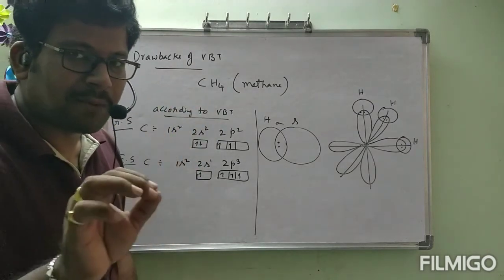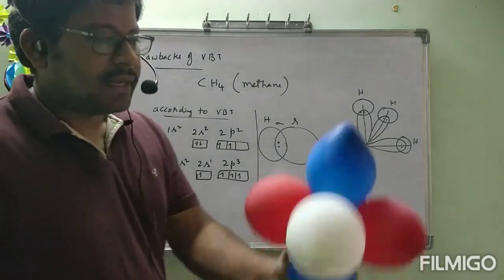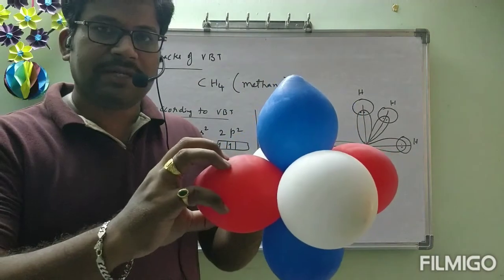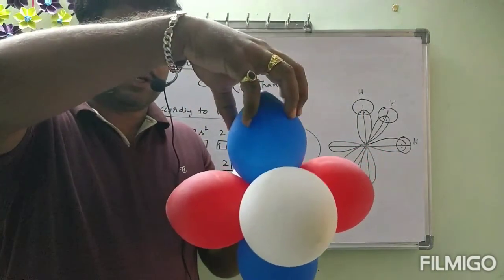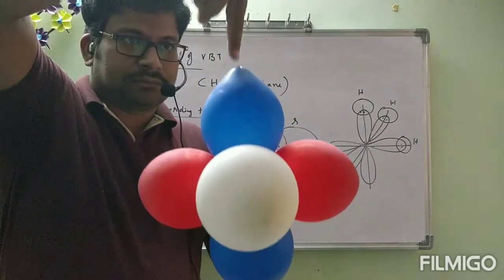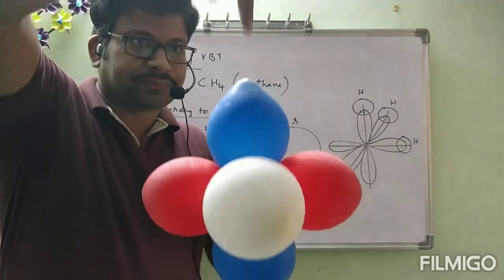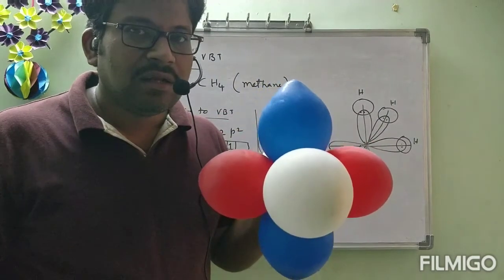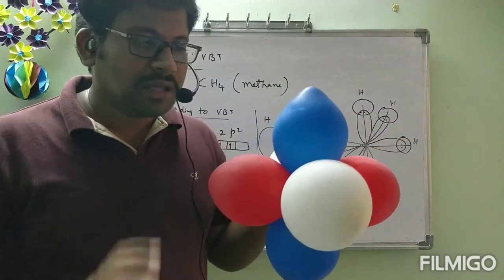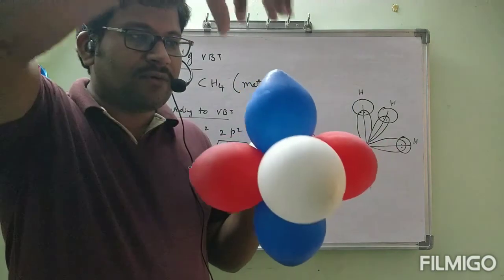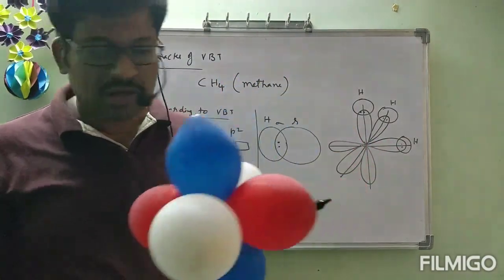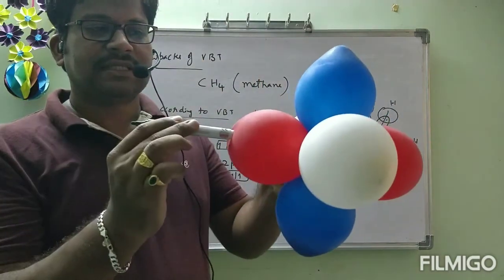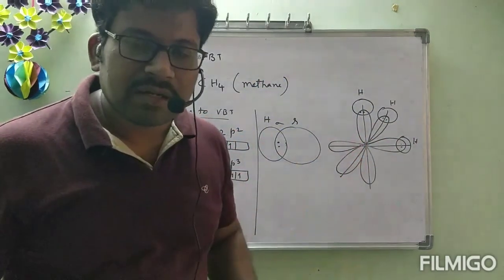Okay, clear. But the problem will come here only. See, these are 3p orbitals. Here hydrogen is present, here hydrogen is present, and here hydrogen is present. This is one bond, this is one bond, and this is one bond. These three are perpendicular to each other only. The bonds are present along the x-axis, y-axis, and z-axis. Imagine this is the y-axis, this is the x-axis, and this is the z-axis. All three are perpendicular to each other only.